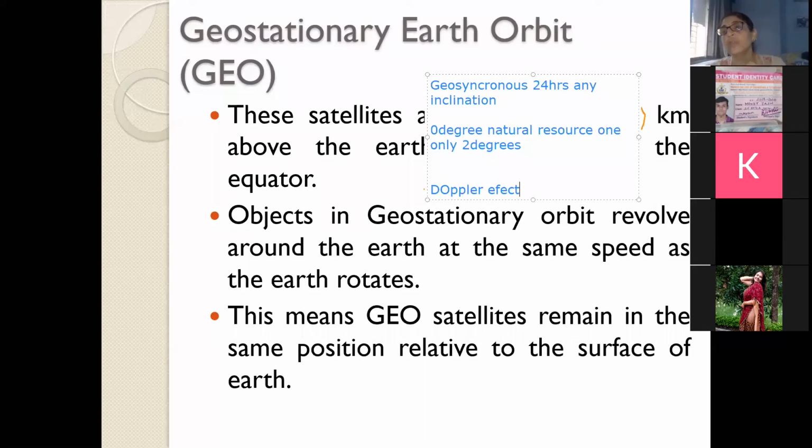And when you know that the source as well as the receiving and transmitting earth station are aligned with each other, they are stationary with respect to each other, and therefore this word stationary has come. You experience no Doppler effect. That means the frequency that I transmit is the same frequency I'll be receiving, because there is no relative motion.